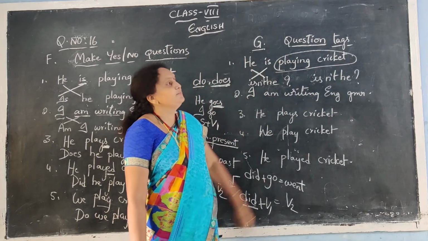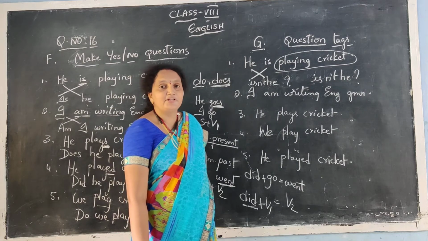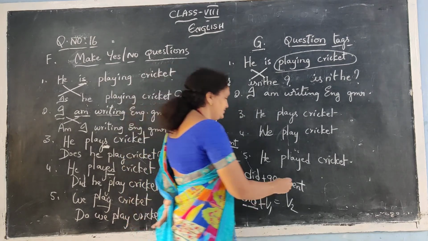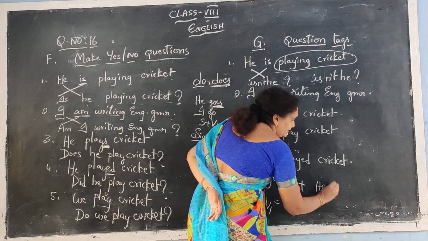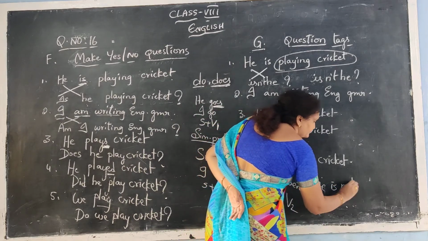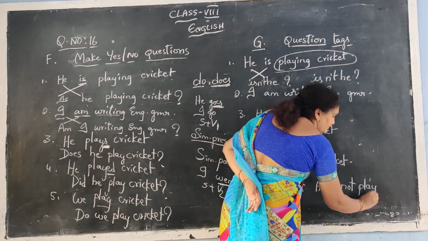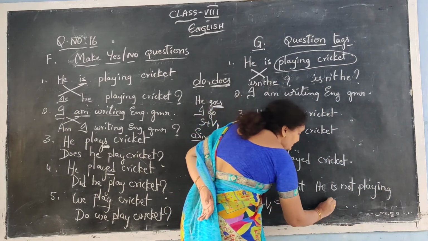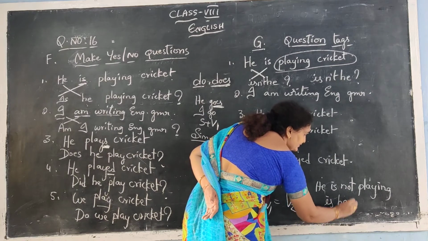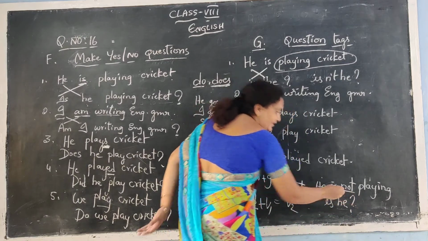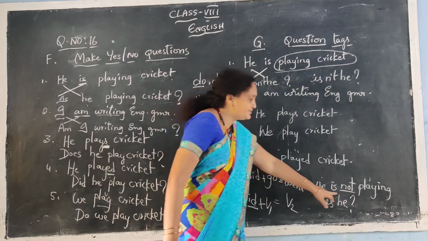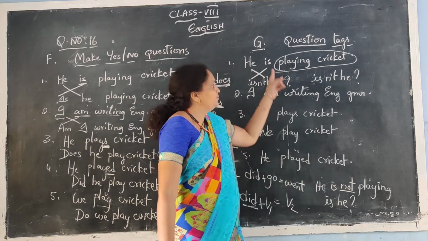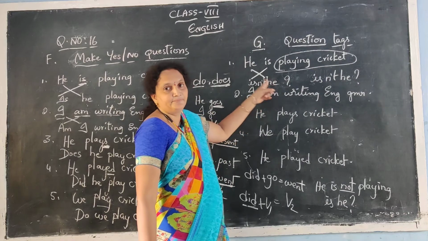Negative sentence, positive tag. If it is a negative sentence, for example, he is not playing cricket, then what should we do? We have to write is he? Is he? We should not write not again, because the sentence is already negative. Negative sentence, positive tag. Positive sentence, negative tag. See that.